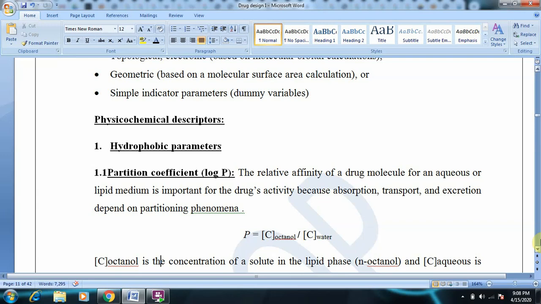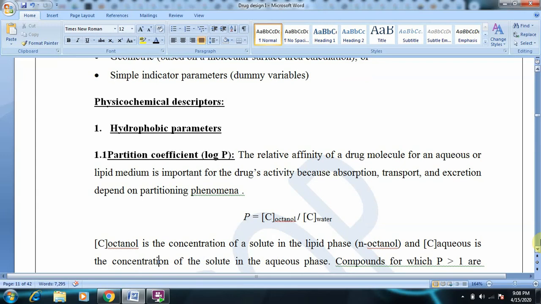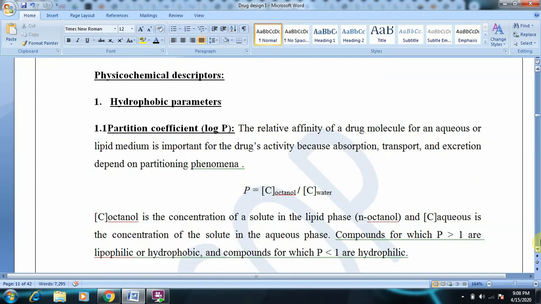The first one is hydrophobic parameters. As you know, what is hydrophobicity? Dislike of water, something which is disliking water. Phobic means fear. Hydrophobic means it should be lipid loving and water disliking. So under these hydrophobic parameters, the first descriptor is partition coefficient. We have already studied what partition coefficient is. It can be represented as P and the logarithmic form is log P.